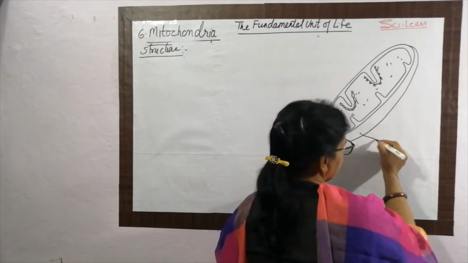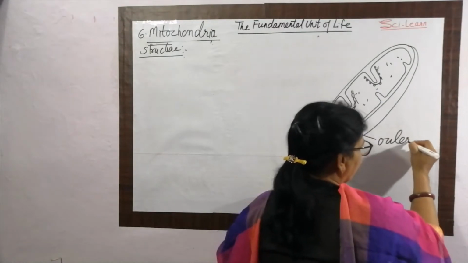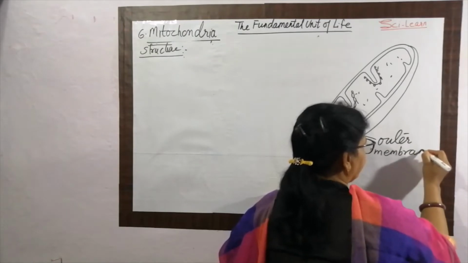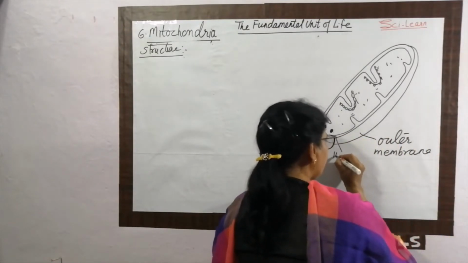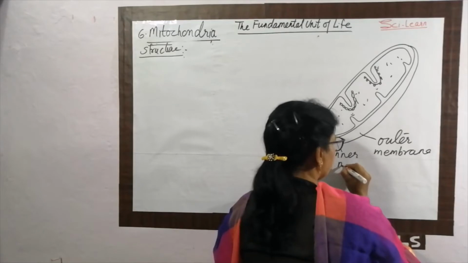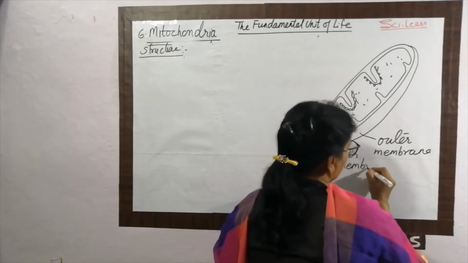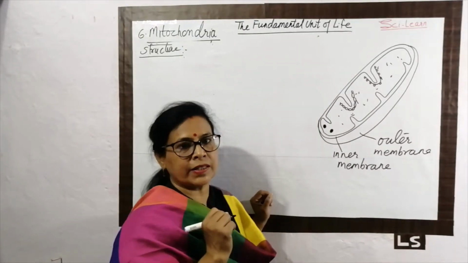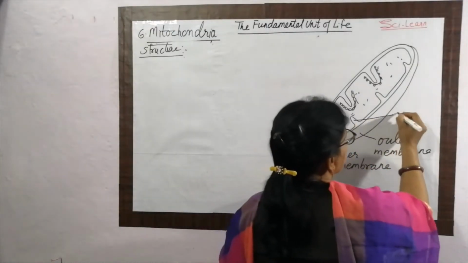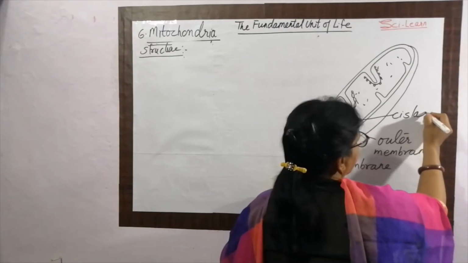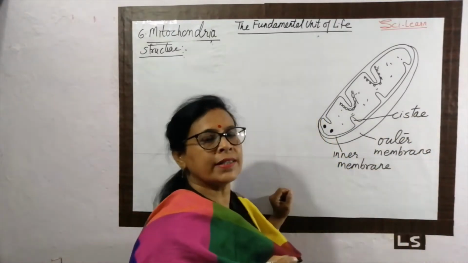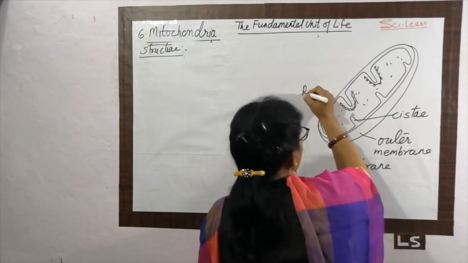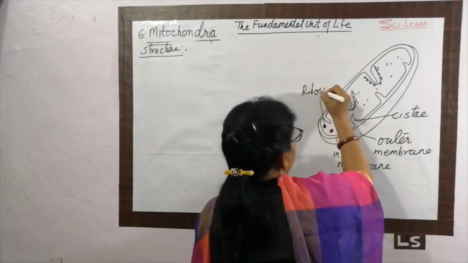This is the outer membrane, and this is the inner membrane. The inner membrane has a lot of folds, and those folds are called cristae. It consists of ribosomes.